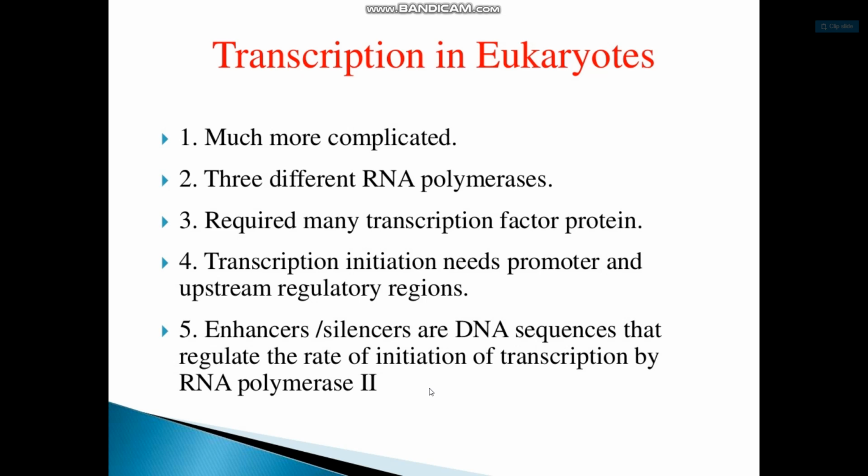Next topic: transcription in eukaryotes is much more complicated. Three different RNA polymerases are found in eukaryotic transcription, and it requires many transcription factor proteins. Transcription initiation needs a promoter and an upstream regulatory region. Enhancers and silencers are DNA sequences that regulate the rate of initiation of transcription by RNA polymerase.